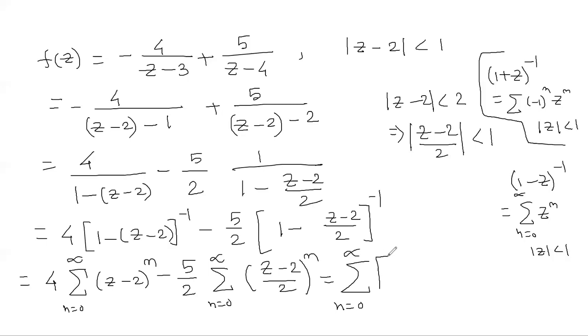So f(z) is the sum from n equal to 0 to infinity of a_n times (z minus 2) power n, which is valid in |z minus 2| less than 1, with a_n equal to 4 minus 5 by 2 power n plus 1. In this case we get a Taylor's expansion because the function f(z) is analytic within this disk.